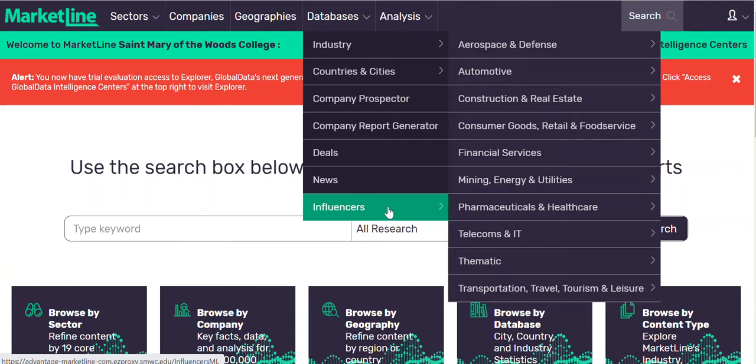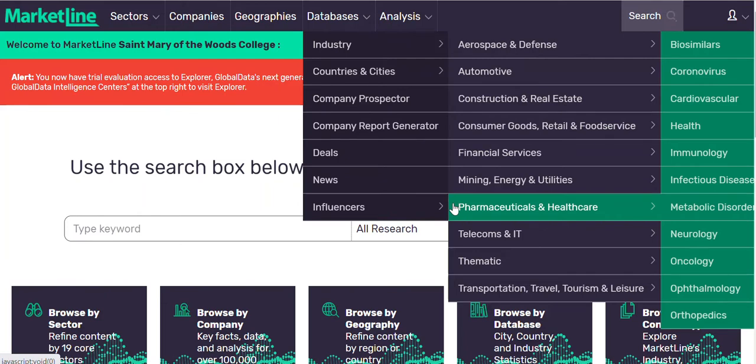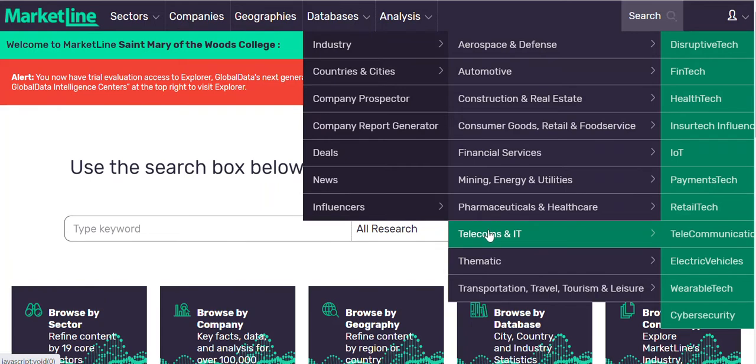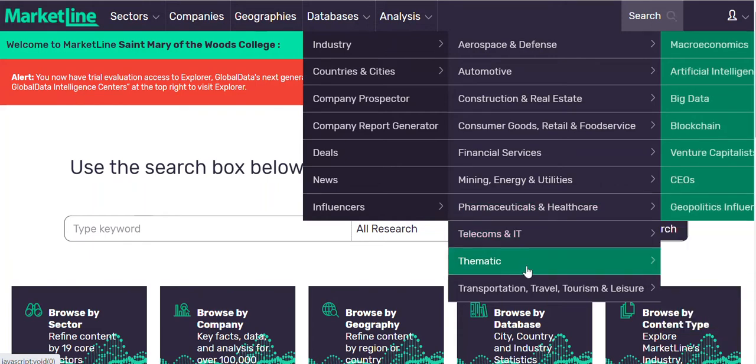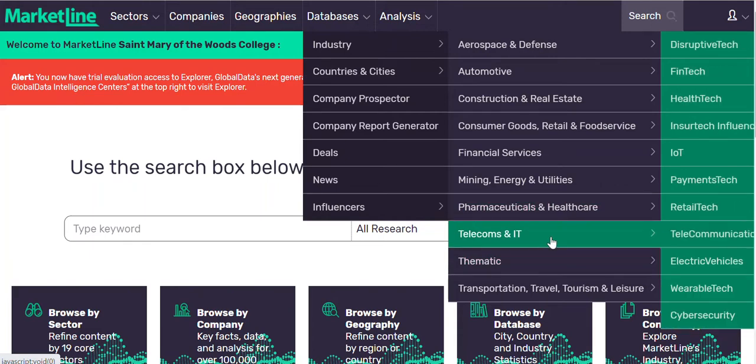And you'll see that we have all kinds of influence sectors. And when I click on that, I see even more specific. I can go into the tech communication, the wearable tech, all these different ones that you see, the thematic ones. Let's say we want to go to disruptive tech. Here we can click on that.